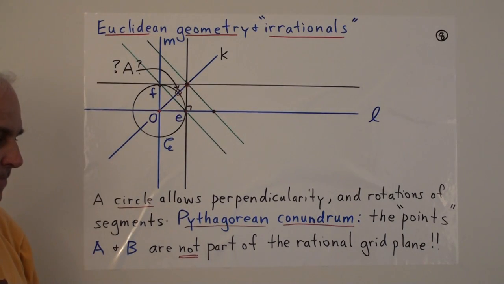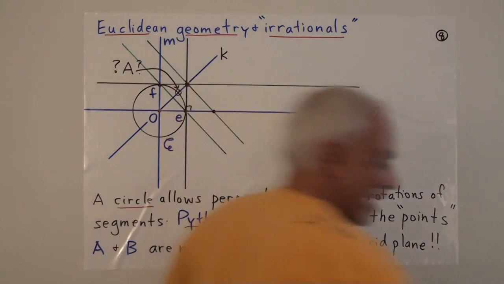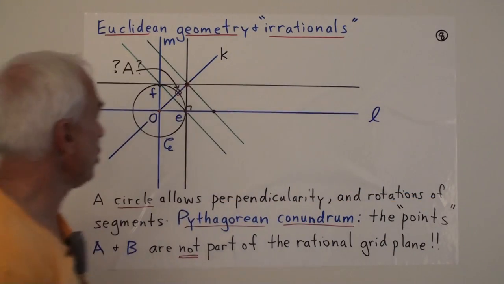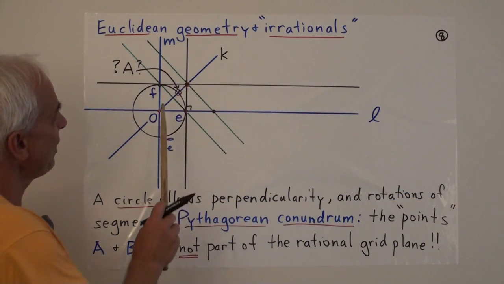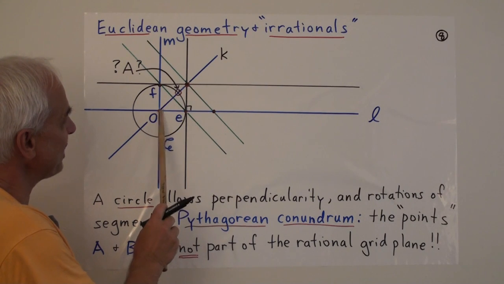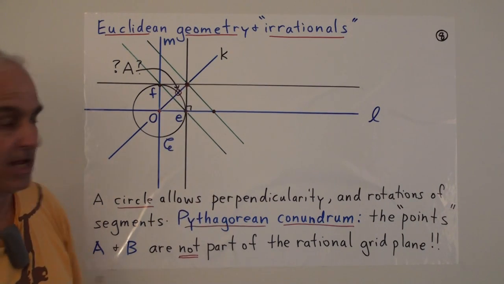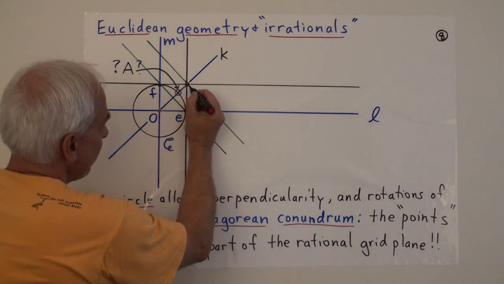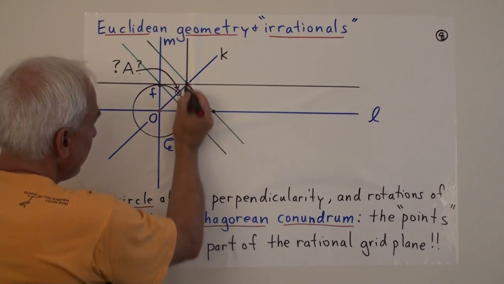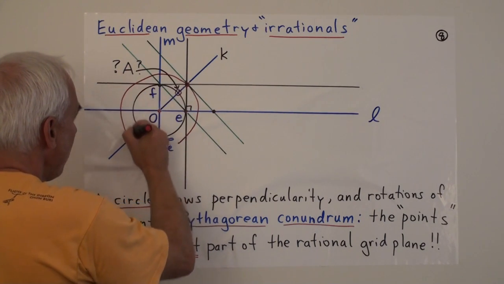Another way of saying that is to think about a slightly larger circle. If we take another circle centered here, but going through this point instead, and draw a circle. Let's see what I do. Okay, there's another circle.